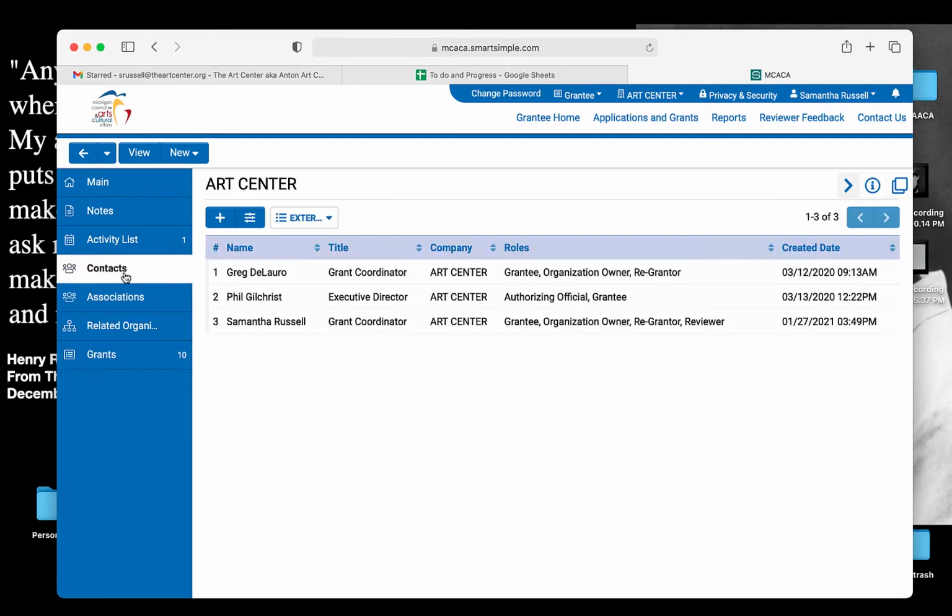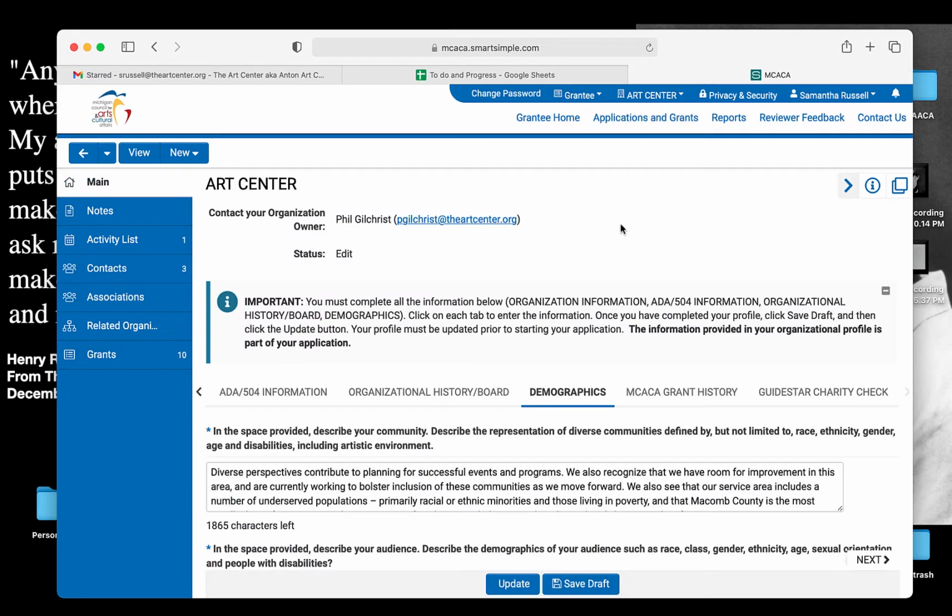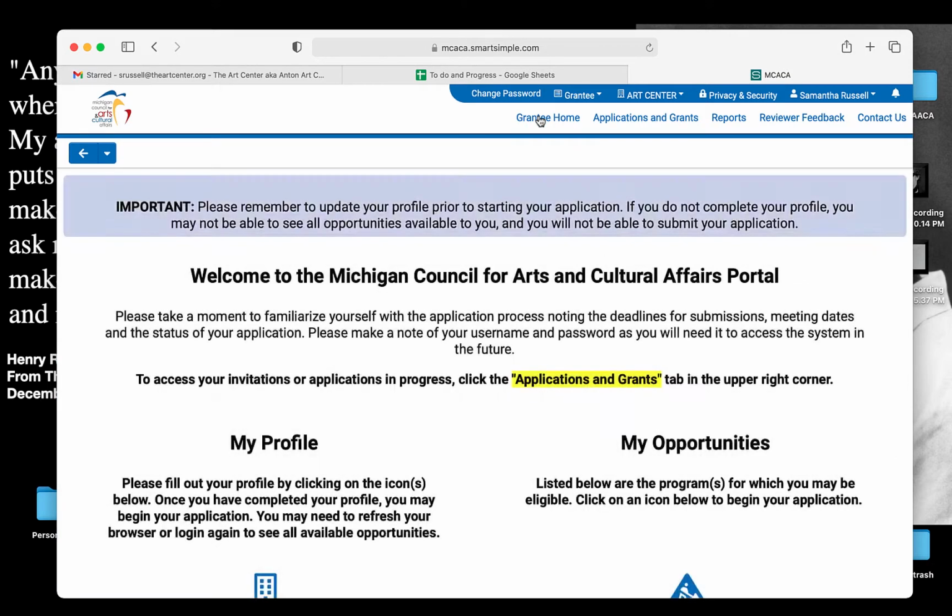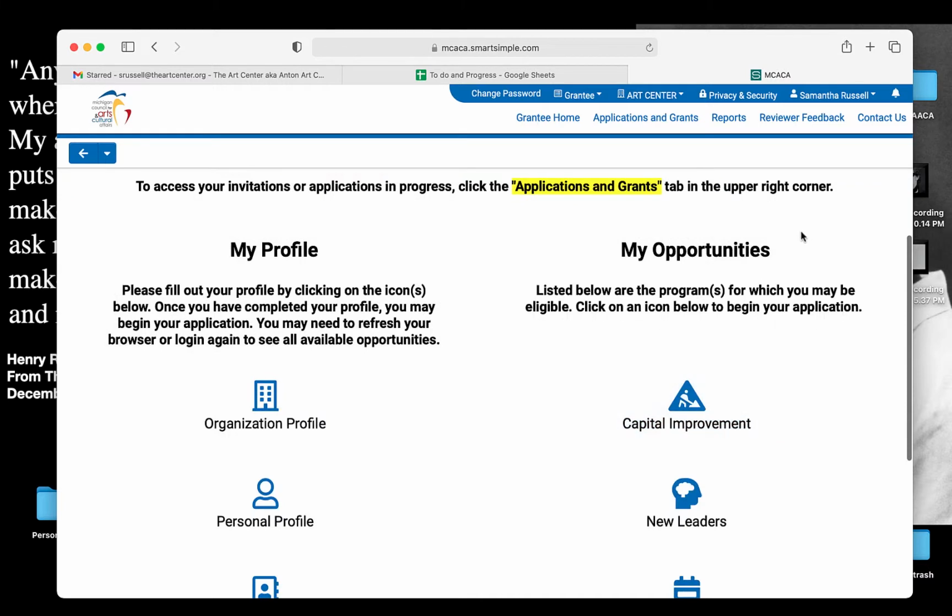In the contacts, you want to make sure to list yourself as the teacher as well as the principal or superintendent, again, the person that's the authorized official to approve grant and funding for your school. And then you'll submit this section, your school's section. And once you've submitted it successfully, you'll have an opportunity populated here.